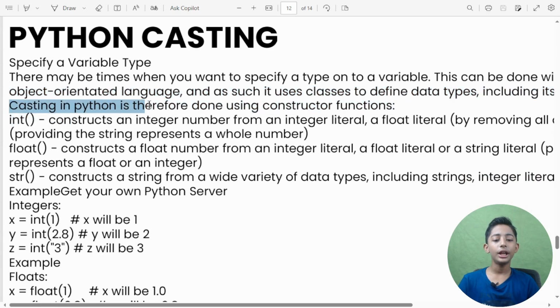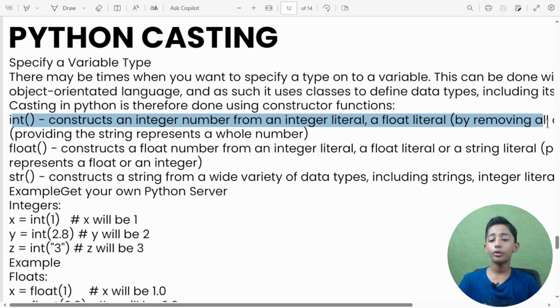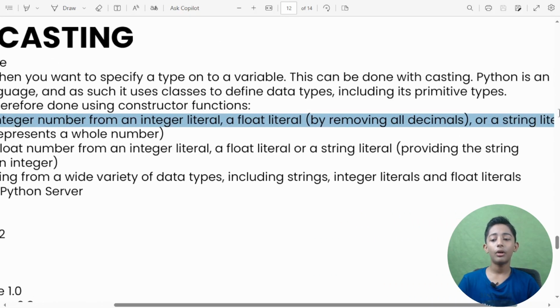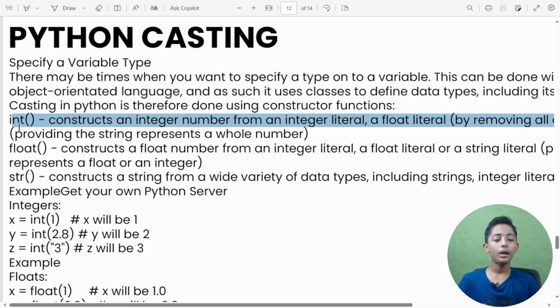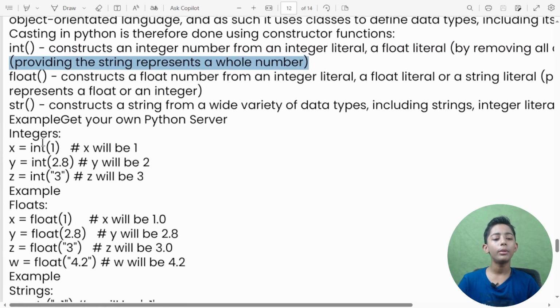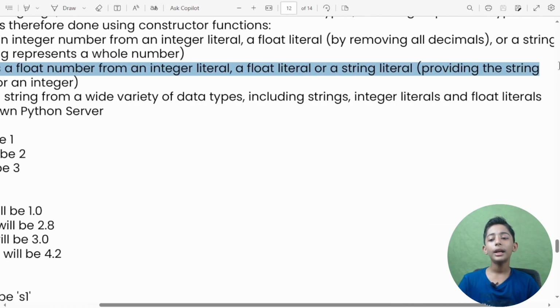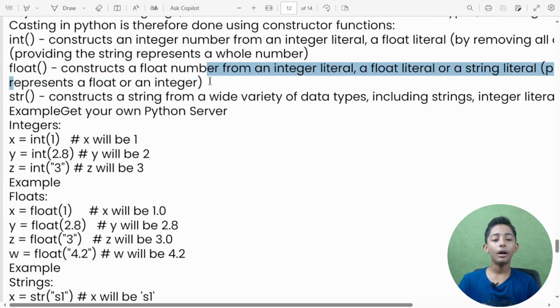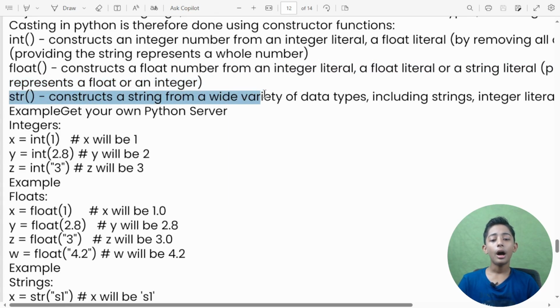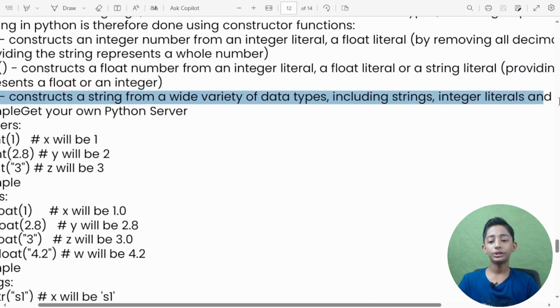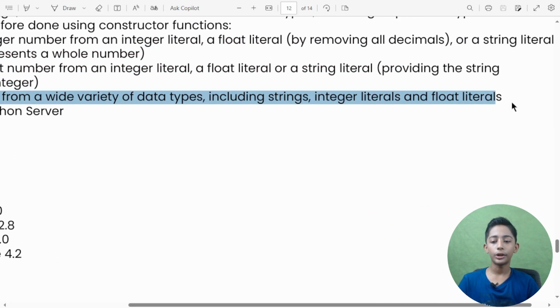Casting in Python is therefore done using constructor functions. int constructs an integer number from an integer literal, a float literal by removing all decimals, or a string literal providing the string represents a whole number. float constructs a float number from an integer literal, a float literal, or a string literal providing the string represents a float or an integer. str constructs a string from a wide variety of data types including strings, integer literals, and float literals.